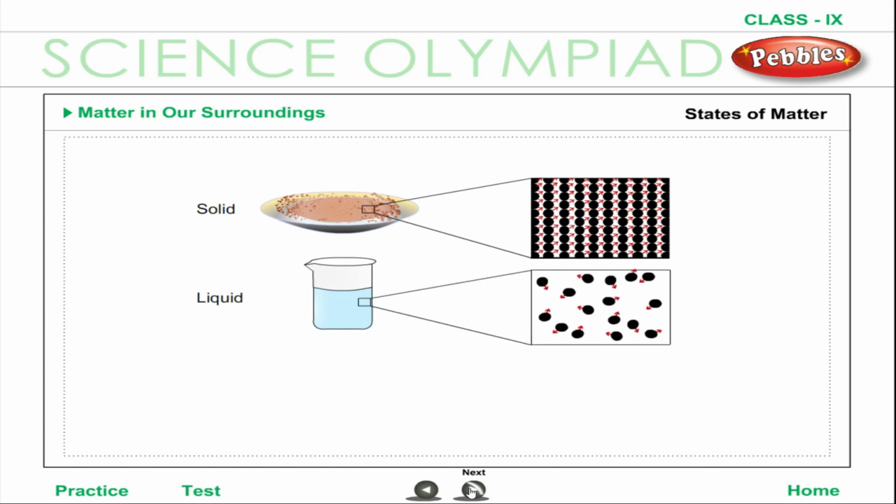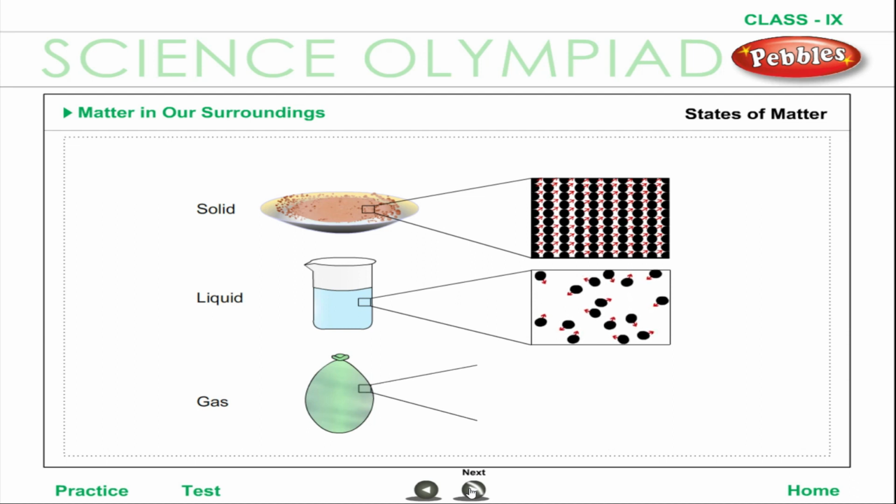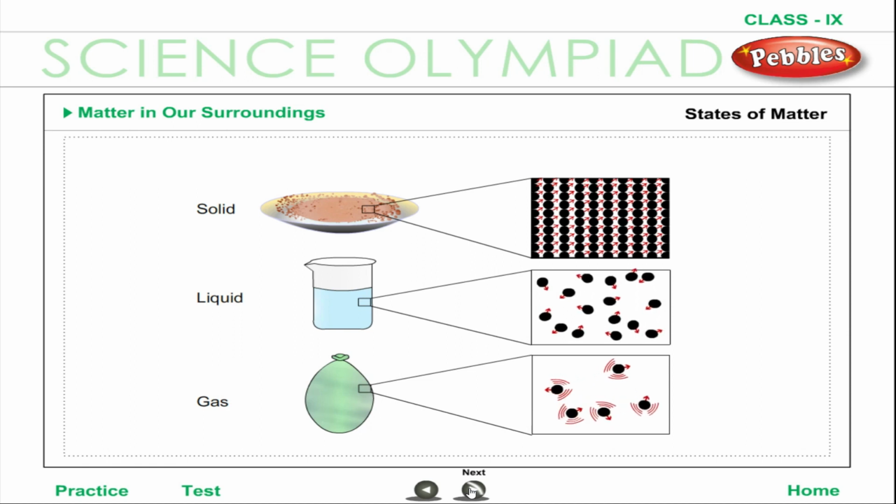Liquid state. Liquids have no fixed shape but have a fixed volume. They take up the shape of the container in which they are kept. Liquids flow and change shape, so they are not rigid but can be called fluid.